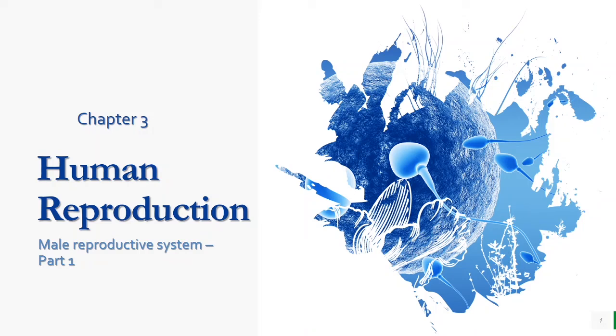Hello students. So today we are going to start chapter 3, that is human reproduction, and first of all we are going to learn male reproductive system in part 1.